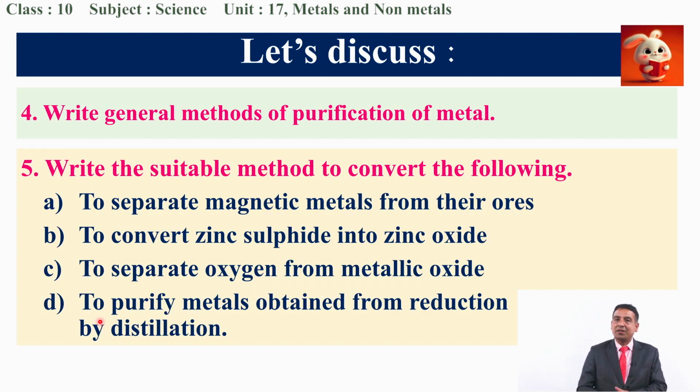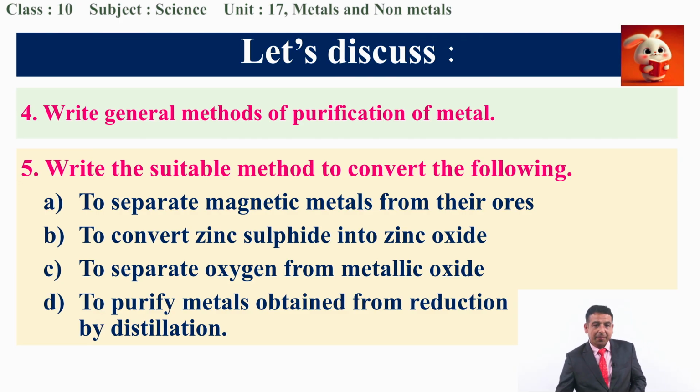Next question related to today's class is, write the general methods of purification of metals. So in general methods we have discussed mining as well as grinding. What is the next one? Okay. After that you have to do the concentration. After concentration, what is the next step? Good. We have to oxidize, that is oxidation. After oxidation we have to do the next one. What is that? Good, that is reduction. What is the final step of the purification of the metal? Refining. Okay, in refining also we have two methods, electro-refining as well as distillation.